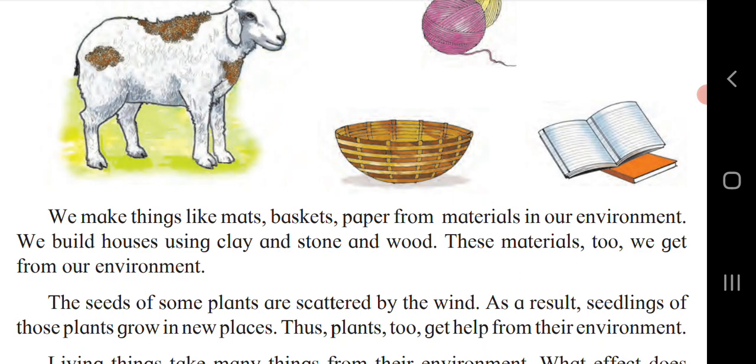We build houses using clay, stone and wood. These materials too we get from the environment. Yes, if you want to build a house, clay is needed. From where will we get the clay? We will get it from the environment. If you want stone, from where will we get the stone? We will get stone from the environment. If we talk about wood, we will get it from plants. Plants are related to the environment.